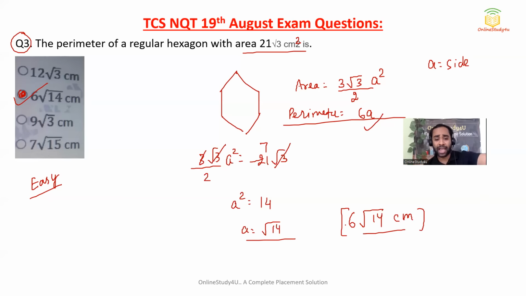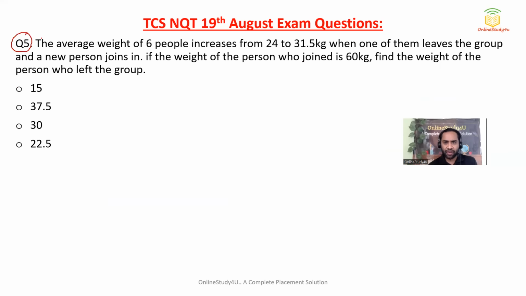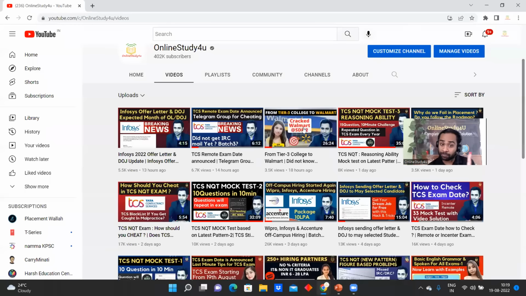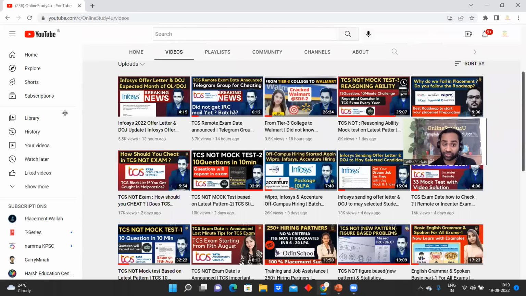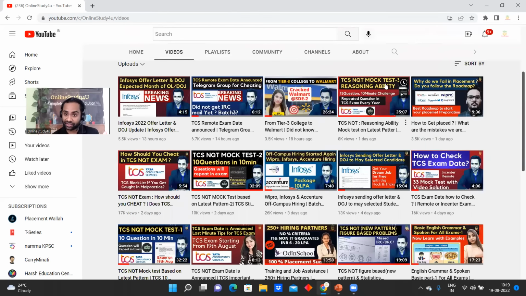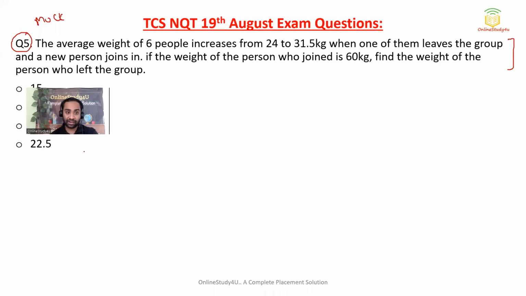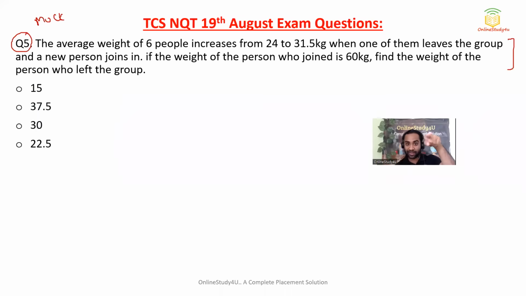Now, question number 5, average. Friends, this question I had done in the test series, the free mock test. If you have not gone through our free mock test, please go through it now also, because this question might be repeated. There is mock test 3, mock test 2, and then mock test 1. If you see, there is a similar type of question I had done on average. Exactly one similar question had come.